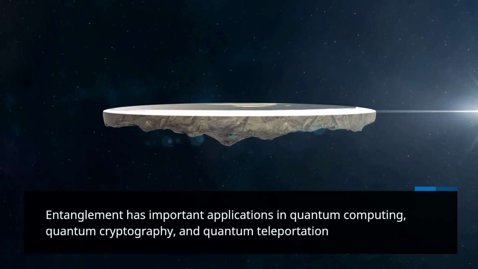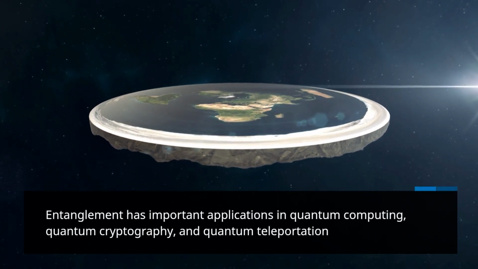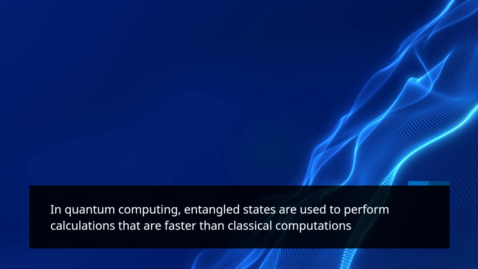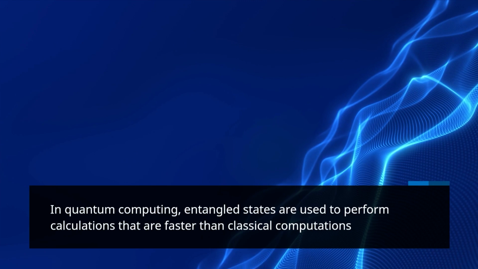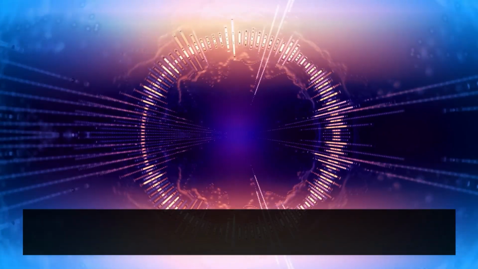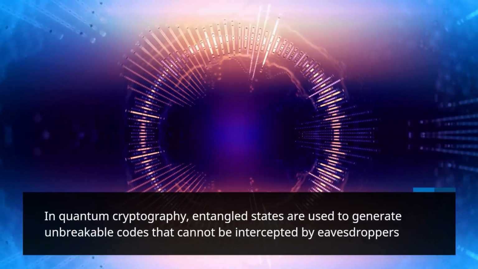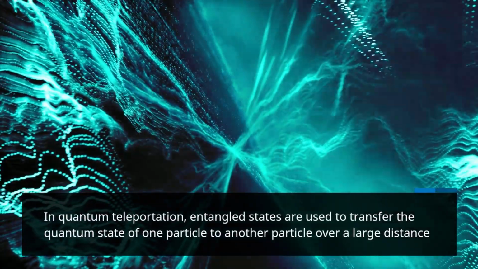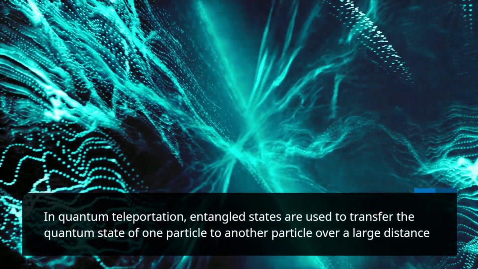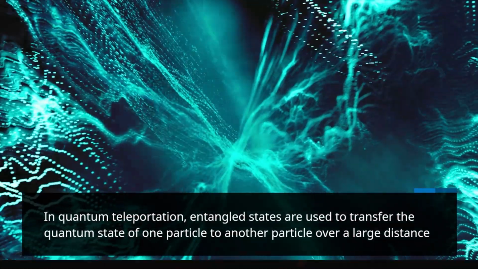Entanglement has important applications in quantum computing, quantum cryptography, and quantum teleportation. In quantum computing, entangled states are used to perform calculations that are faster than classical computations. In quantum cryptography, entangled states are used to generate unbreakable codes that cannot be intercepted by eavesdroppers. In quantum teleportation, entangled states are used to transfer the quantum state of one particle to another particle over a large distance.